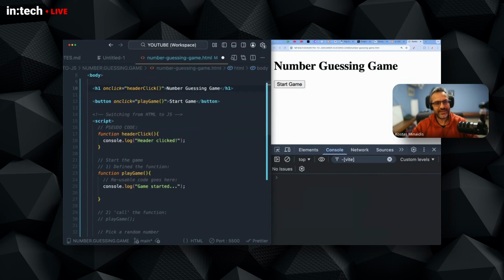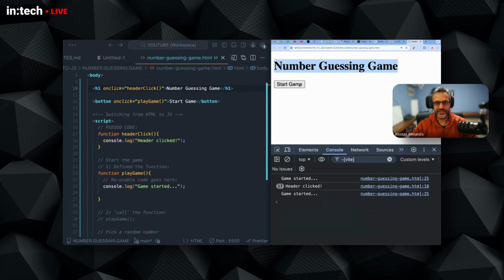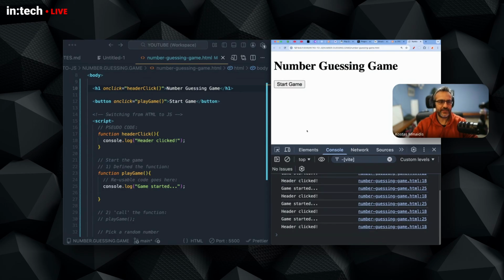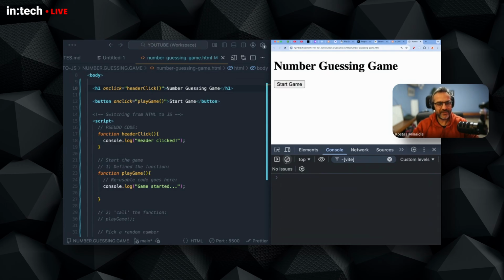So when the user clicks on the start game, we will call this function. But when I click on the header, we call this function. So as you can see here, click, click, click, click, click, and I get to run some code. So this is pretty powerful because your static content, your web pages now become alive. They can run code and they can interact with the user, which is really, really powerful.